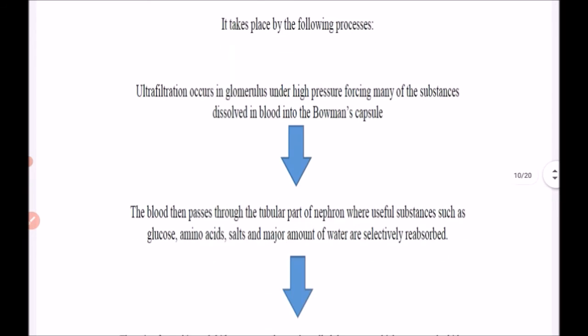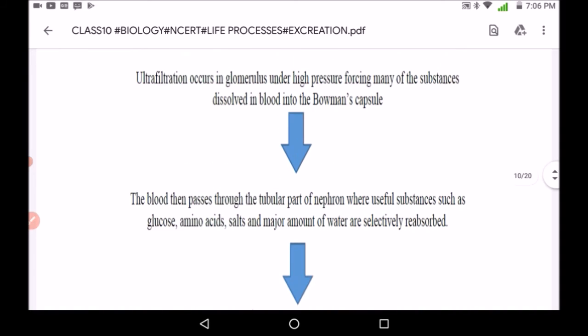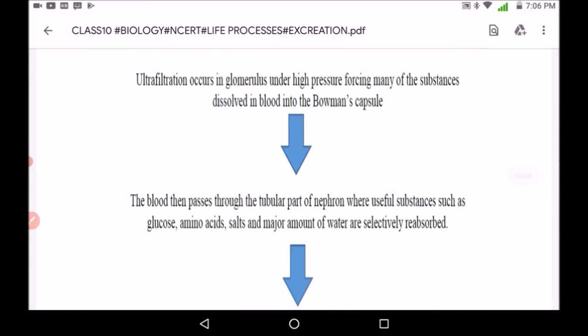Now this is the flowchart showing the process of formation and removal of urine. First, ultrafiltration occurs in the glomerulus under high pressure, where the blood comes through the afferent arteriole into the Bowman's capsule and ultrafiltration is done due to pressure.